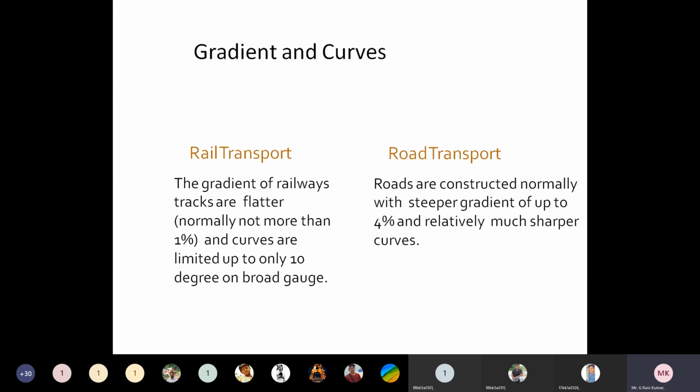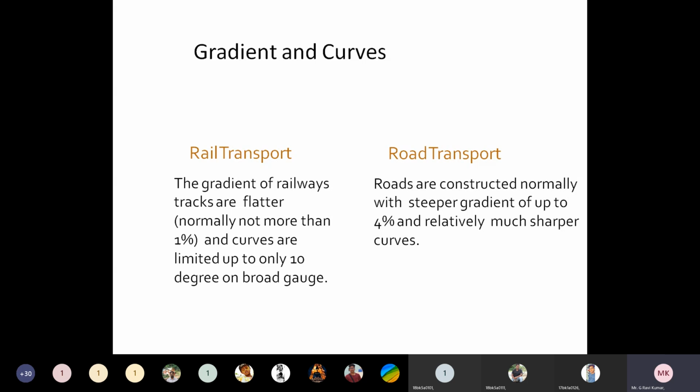Now you can see, coming to rail transport, the gradient of railway tracks is flatter. It means in most cases the railway tracks should be flat. There should not be any rise or any fall. It should be leveled and flat.